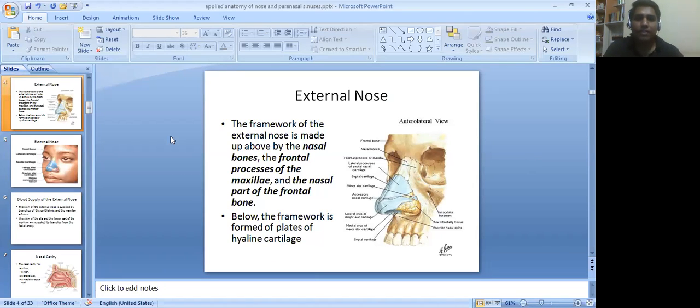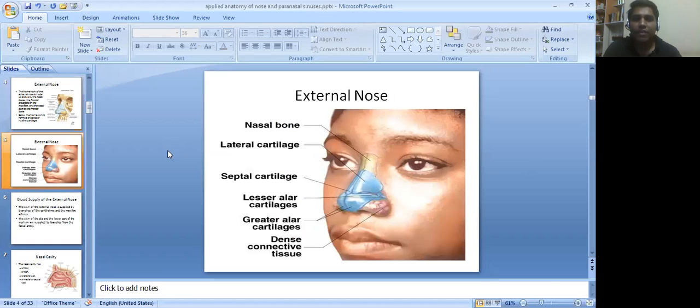Then the framework of the external nose is made up above by the nasal bones, the frontal process of the maxilla and the nasal part of the frontal bone. Below, the framework is formed by plates of hyaline cartilage. Now what cartilages or structures does the nose contain? It contains a pair of nasal bones, then lateral cartilage, septal cartilage, lesser alar cartilages, greater alar cartilages and dense connective tissues.